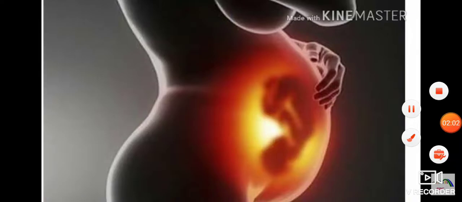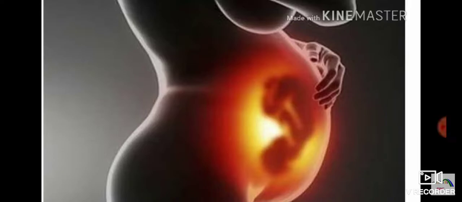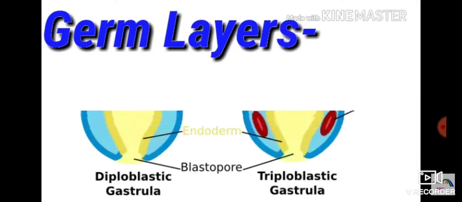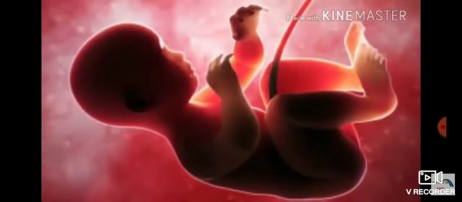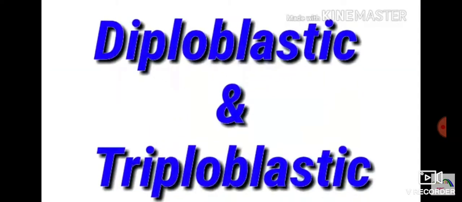You can see the embryo in the mother's womb, and you can see the diploblastic and the triploblastic. The germ layers are developing, and these germ layers slowly develop into tissues.